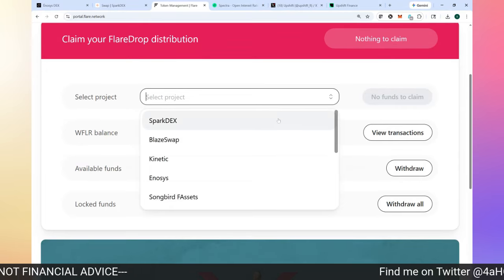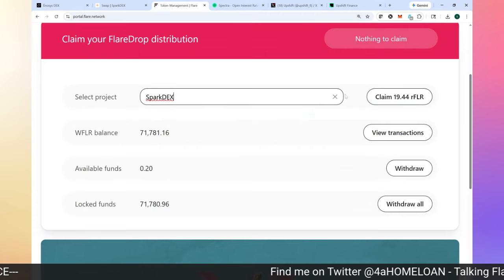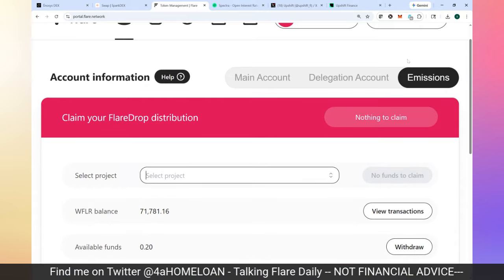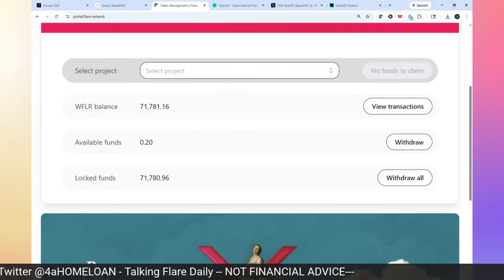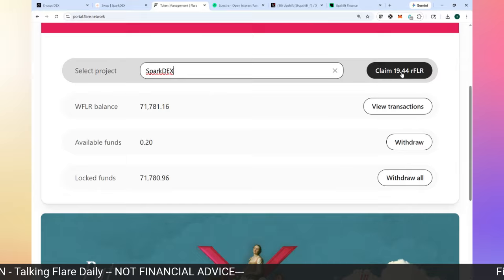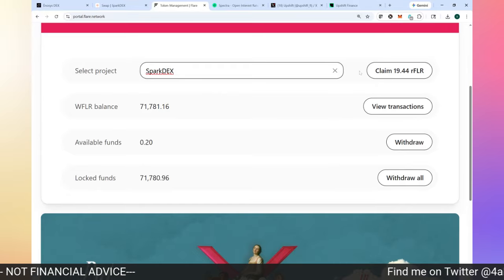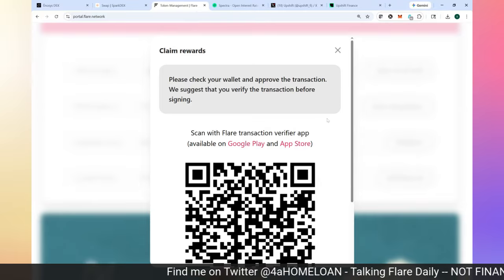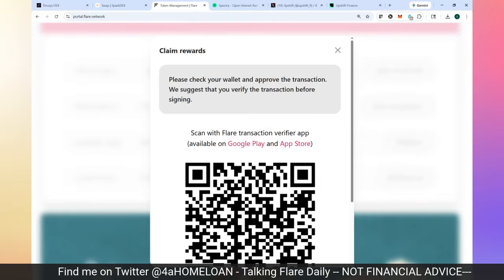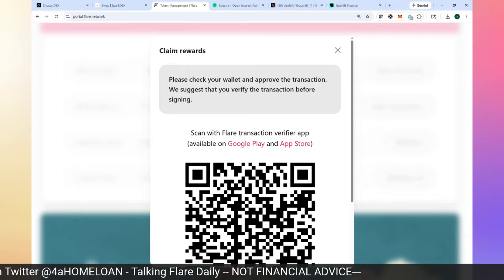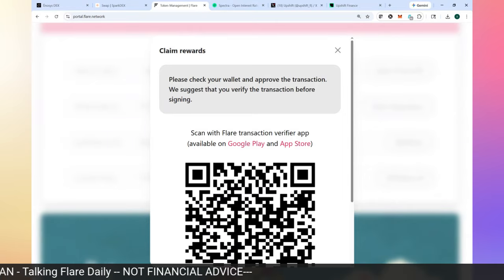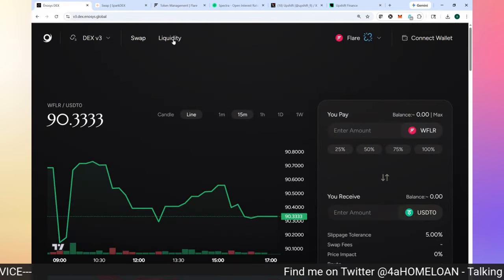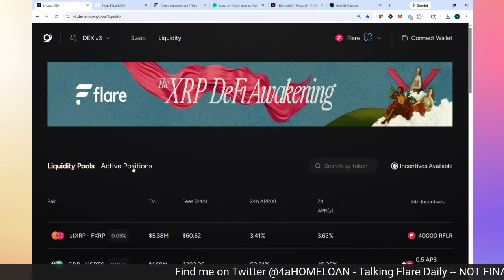This is all what we call RFLR rewards. And now I'm going to go look, you see I'm still under the emissions tab, and see if there's any other RFLR rewards that have been freed up. And you see there is. There's 19 from SparkDex. So let me go ahead and claim those. For participating in these different dApps on Flare, that's how I'm earning our Flare tokens. It's just for participating in the dApps. You saw already when I was over on Enosys and I was participating in this particular LP pool.